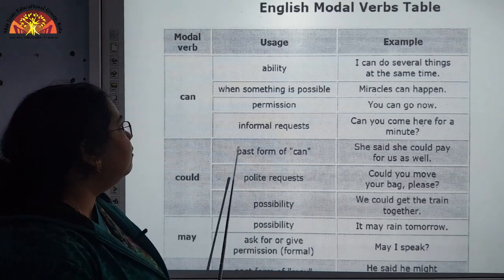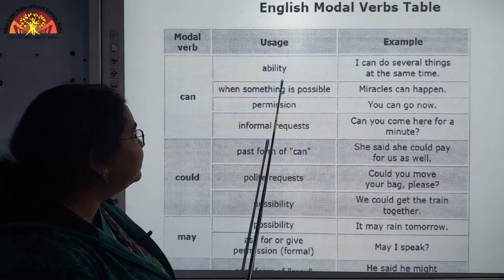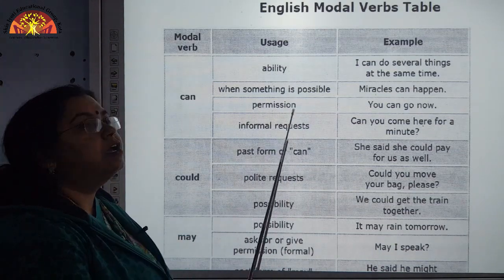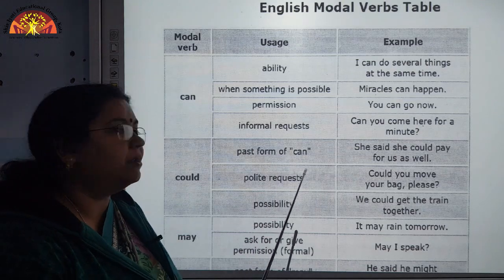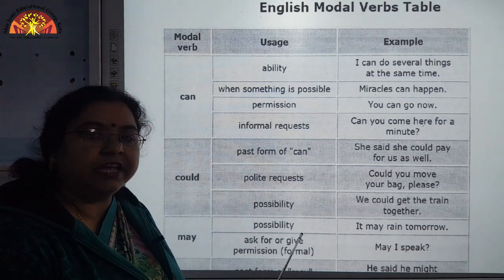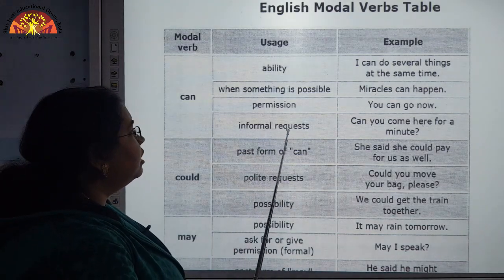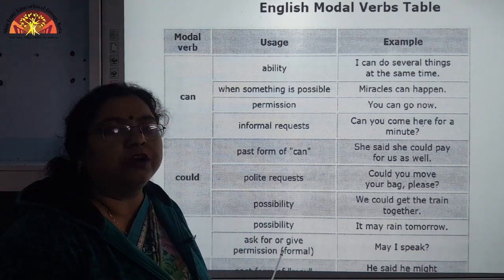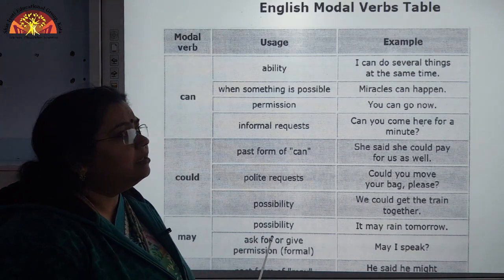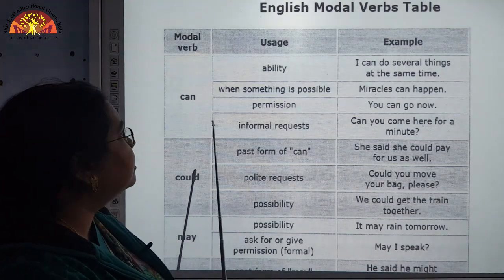Can gives you an expression of ability. It also gives you an expression of when something is possible, that means possibility. Then we can use can for permission also. Similarly for making informal requests. Now let us see the different examples of how we can use can.